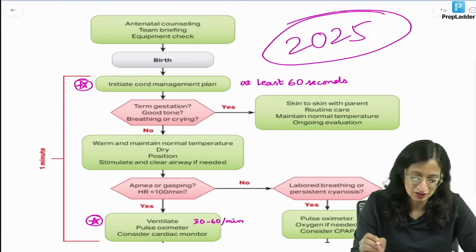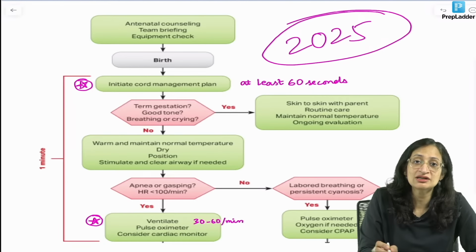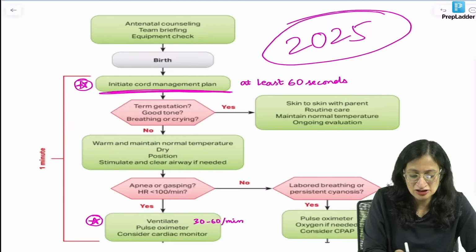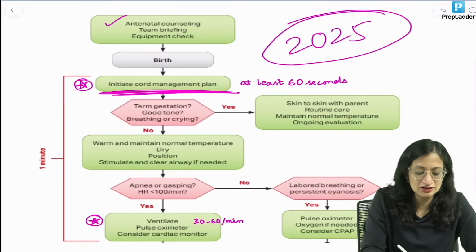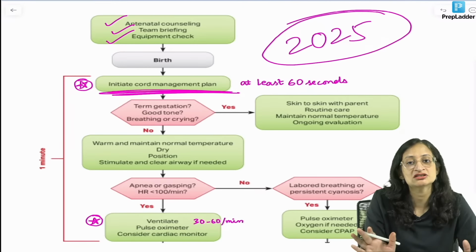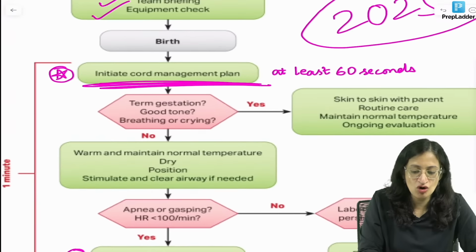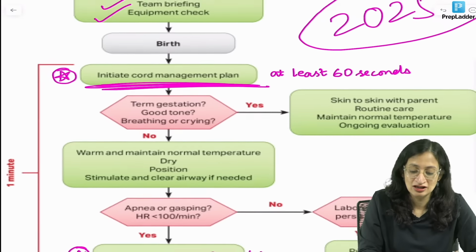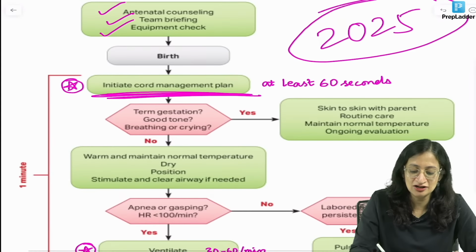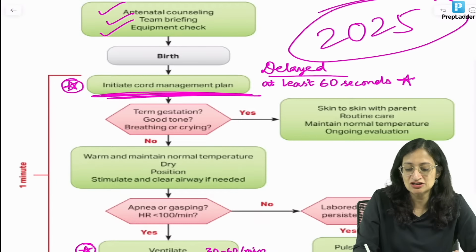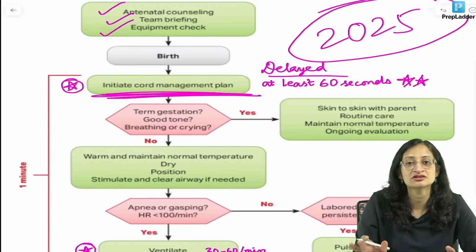So what new things have been added? A cord management plan has been added. The antenatal counseling, team briefing, and equipment check remain the same. It is now mentioned that you have to delay cord clamping for at least 60 seconds. Previously it was at least 30 to 60 seconds.